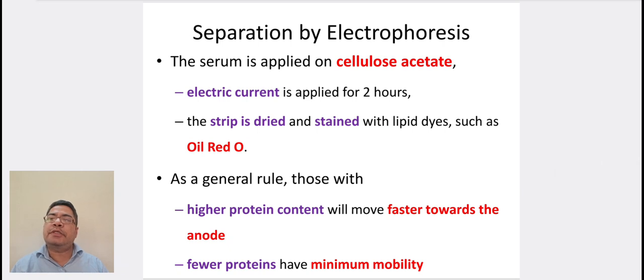So, coming to separation by electrophoresis. The serum is applied on cellulose acetate. Electric current is applied for 2 hours and the strip is fixed and stained with lipid dyes such as oil red O. As a general rule, those with higher protein content will move faster towards the anode. Few proteins have minimum mobility.